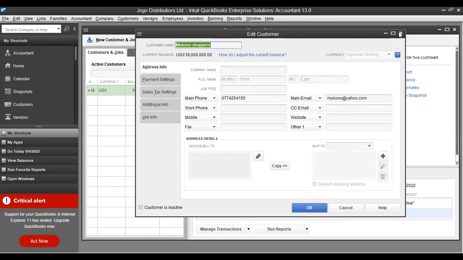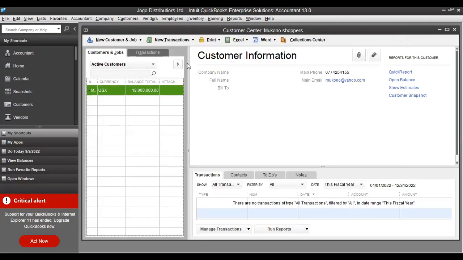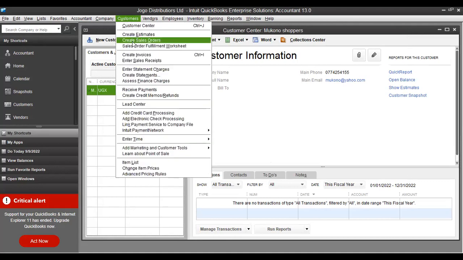Then you look at the other customer. For those who prefer the other method that they taught in class, you come to Customers and then Enter Invoice.